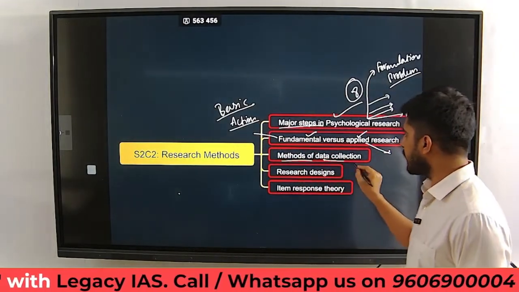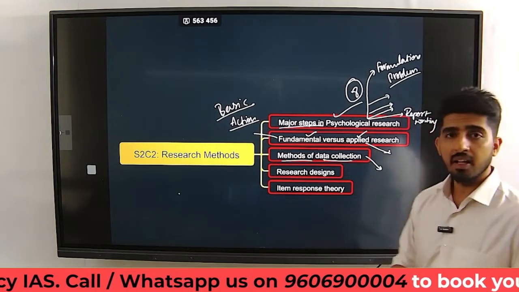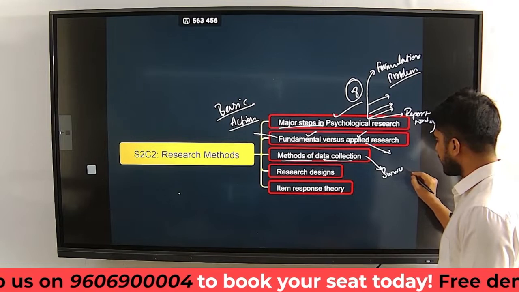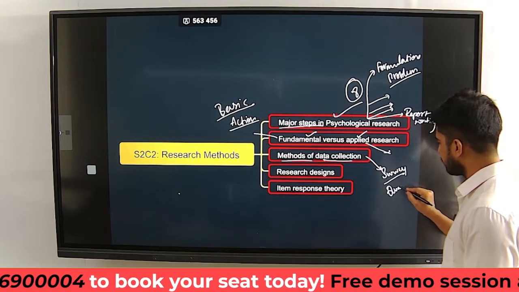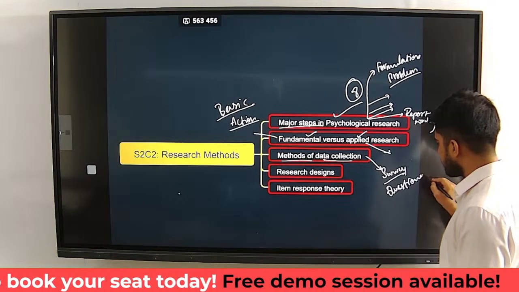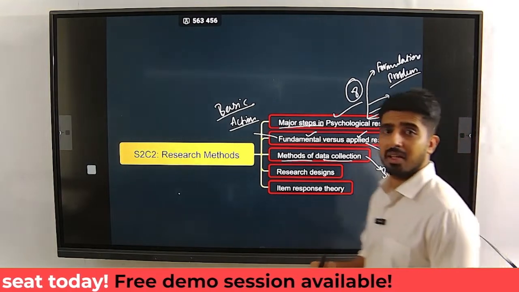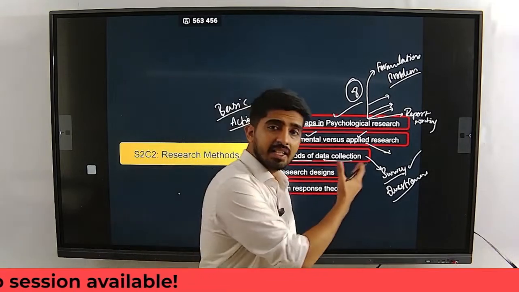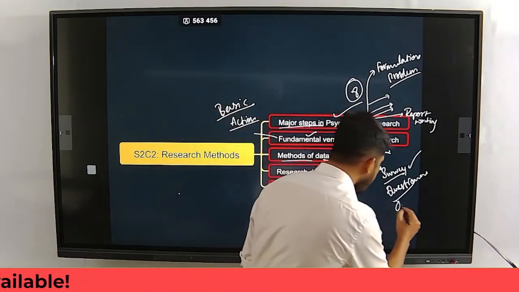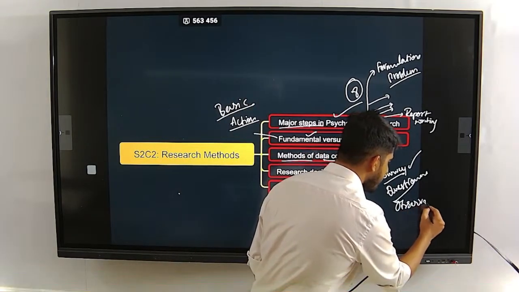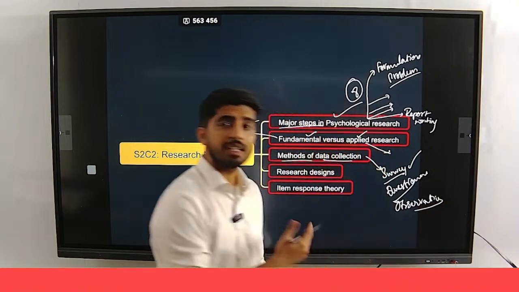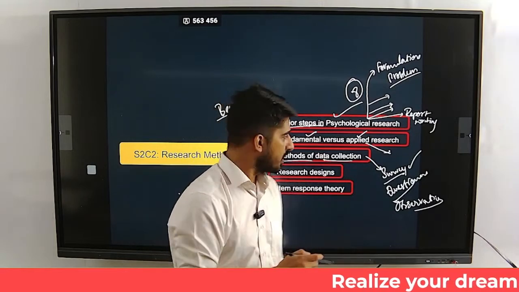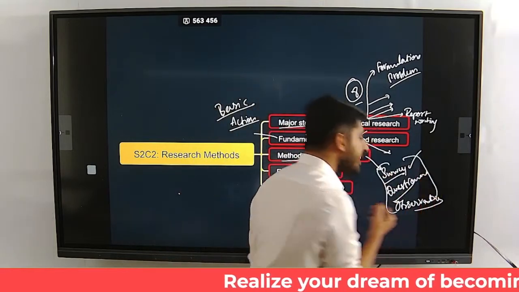What are the methods of data collection? Data collection methods. It can be a survey, it can be a questionnaire, right? Surveys can be done in many ways. Mail survey, telephonic survey. What are the advantages and disadvantages? Observation is one more way of collecting the information, right? These are all data collection methods in an experiment or within a research. How do we do all these things? What are the advantages and disadvantages?